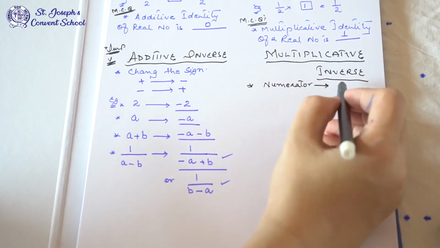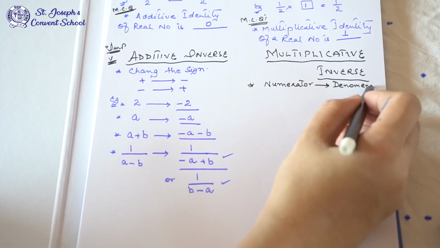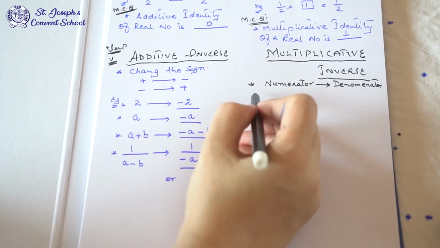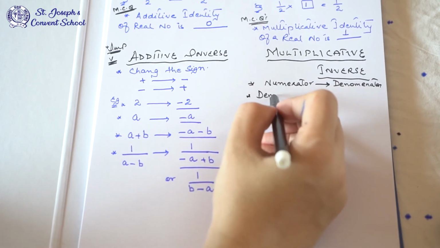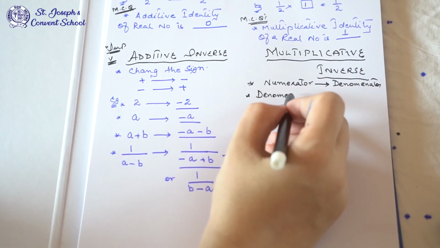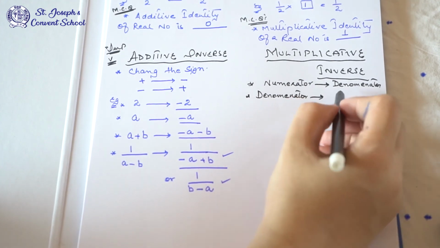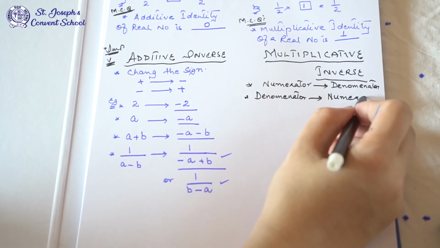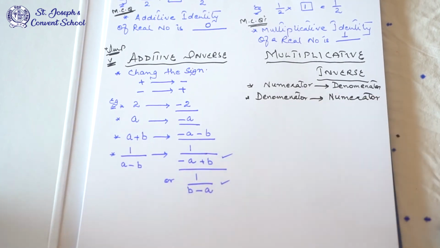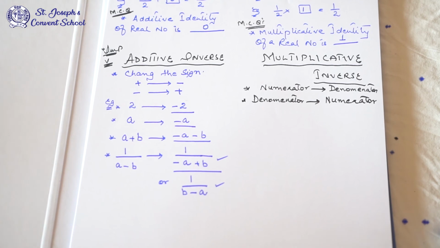Or if the denominator is given in the question, the denominator will change into numerator. It is opposite, inverse. So remember this: in multiplicative inverse, numerator will change into denominator and denominator will change into numerator.